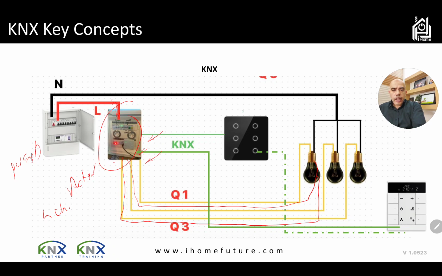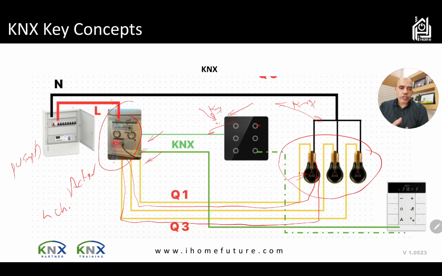To control the actuator, I use a KNX keypad or a KNX sensor like this one, and this one is only connected via a KNX cable, as you can see. This way, the connection between those keypads and those lamps is KNX programmable, meaning that I can program this button to control this lamp, as an example, or I can program this one to control all those lamps. So it's a programmable one.